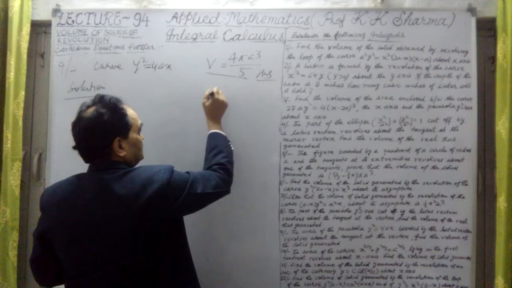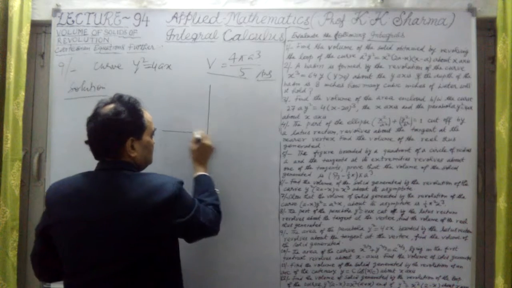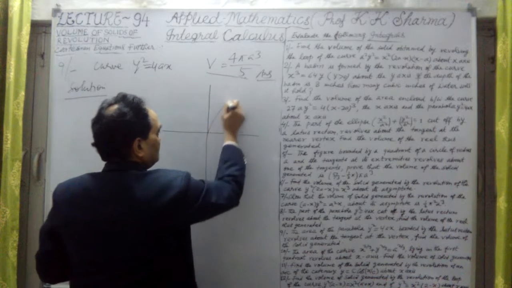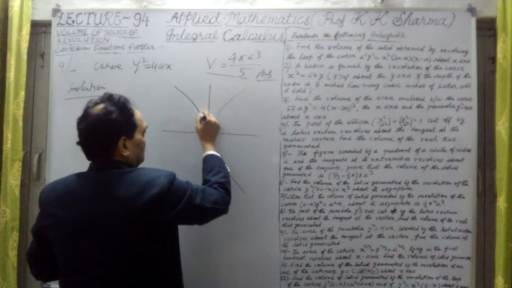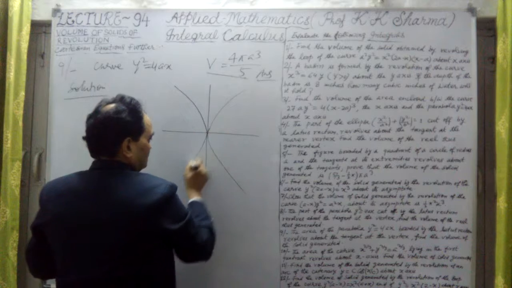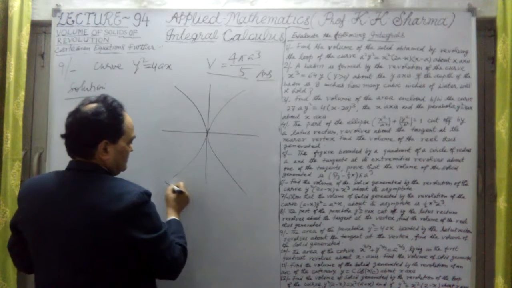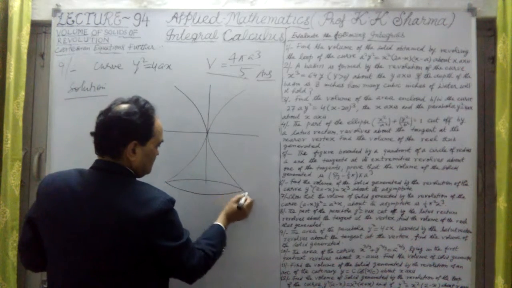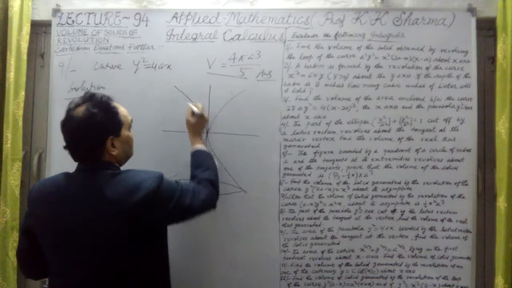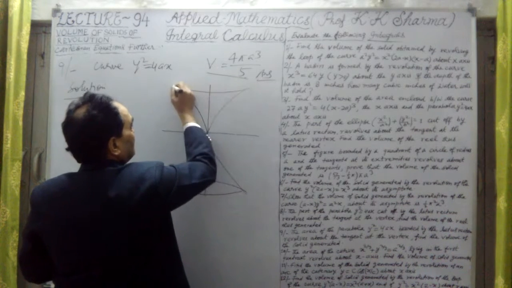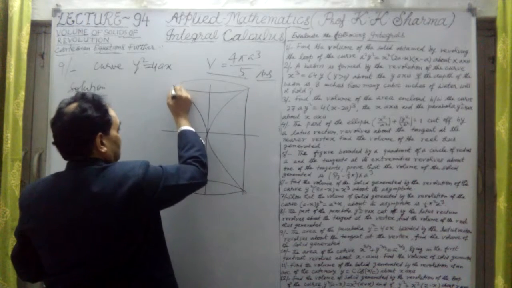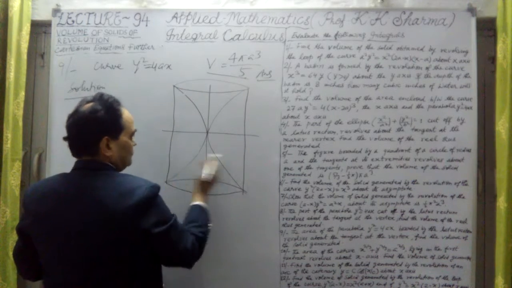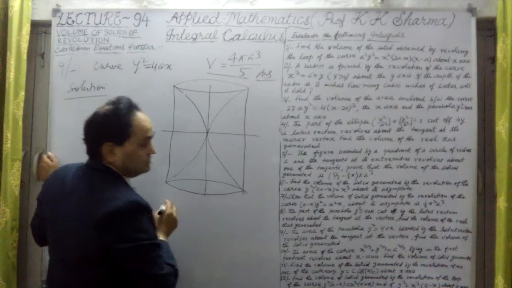Now try to understand. This is the same parabola. We have taken this, and here also we took the shape of this. This is the reel of the parabola we just calculated, and this is the latus rectum, which is also revolved. Now what is the area we have to find out?